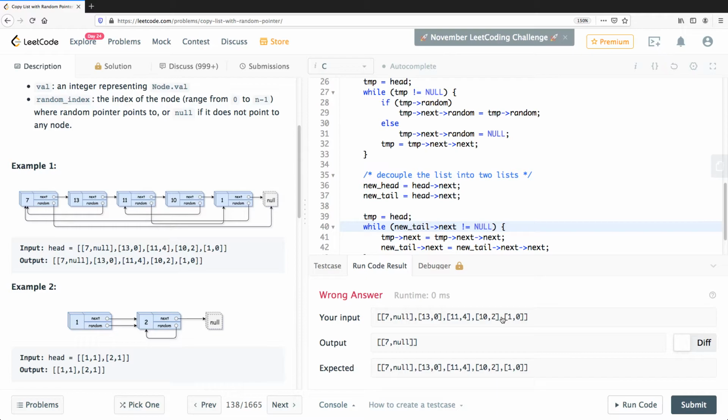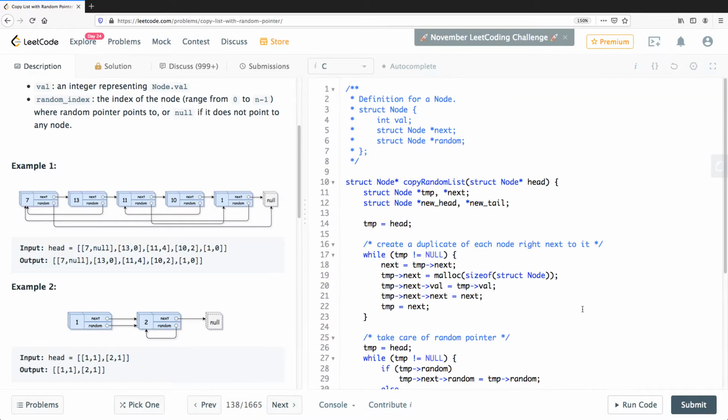So let's take a look again where we might have messed up. So if you see the first one, the first loop where we are interleaving these duplicate list and the original list, did we mess up something there?